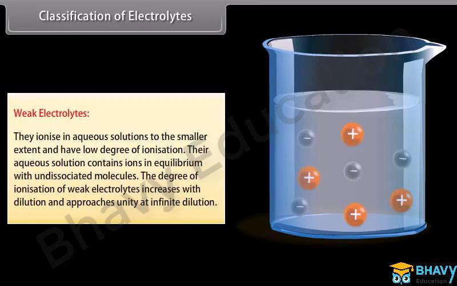They ionize in aqueous solutions to a smaller extent and have a low degree of ionization. Their aqueous solution contains ions in equilibrium with undissociated molecules. The degree of ionization of weak electrolytes increases with dilution and approaches unity at infinite dilution, for example, NH4OH and CH3COOH.